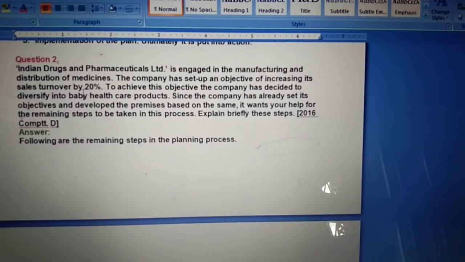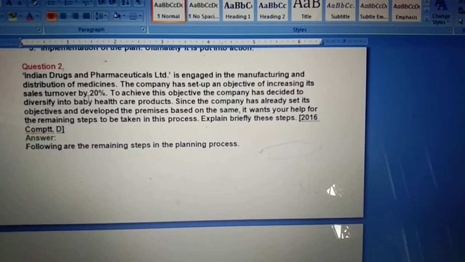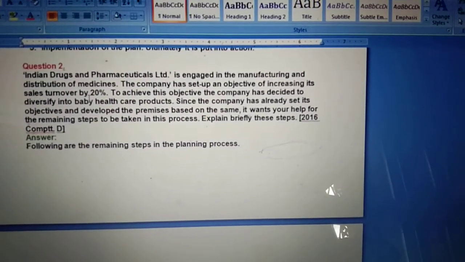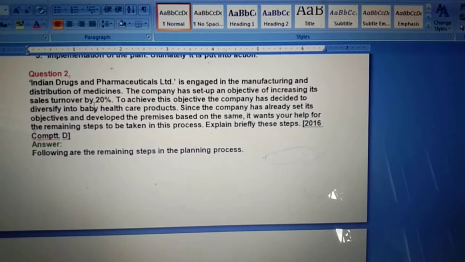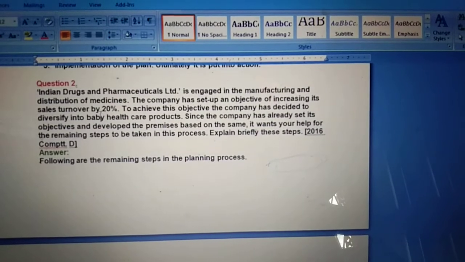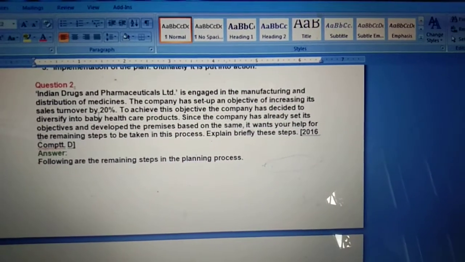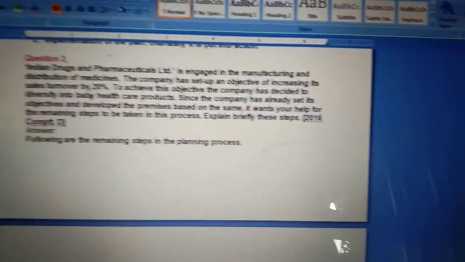And to achieve these objectives, the company has decided to diversify into baby healthcare product. Since the company has already set its objective and developed the premises based on the same, it wants your help for the remaining step to be taken in the process. Explain briefly these steps. Now see, this is a very easy case study question.